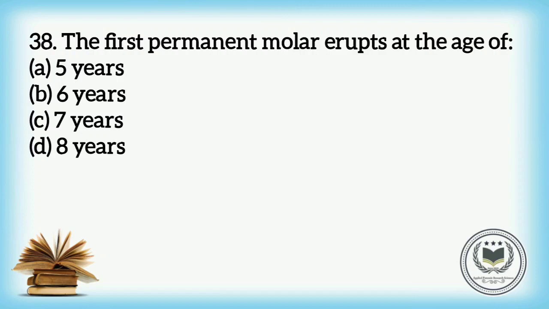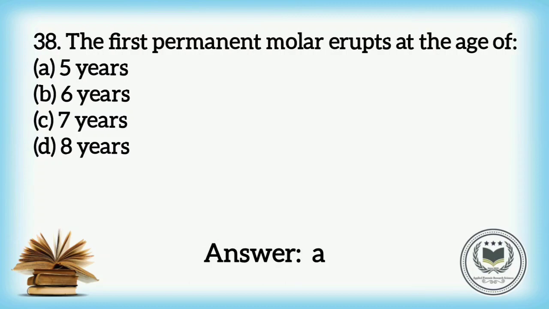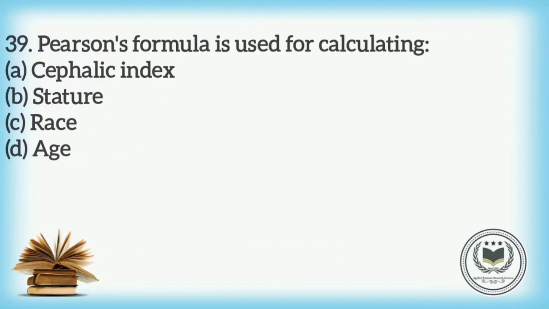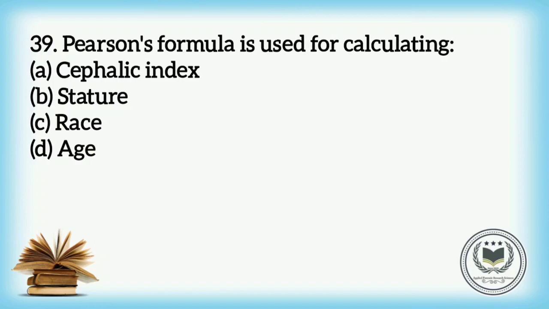Footprints. Question number 38. The first permanent molar erupts at the age of: option A, 5 years; option B, 6 years; option C, 7 years; and option D, 8 years. And the answer is option A, 5 years. Question number 39. Pearson's formula is used for calculating: option A, Cephalic index; option B, Stature; option C, Race; and option D, Age. And the answer is option B.